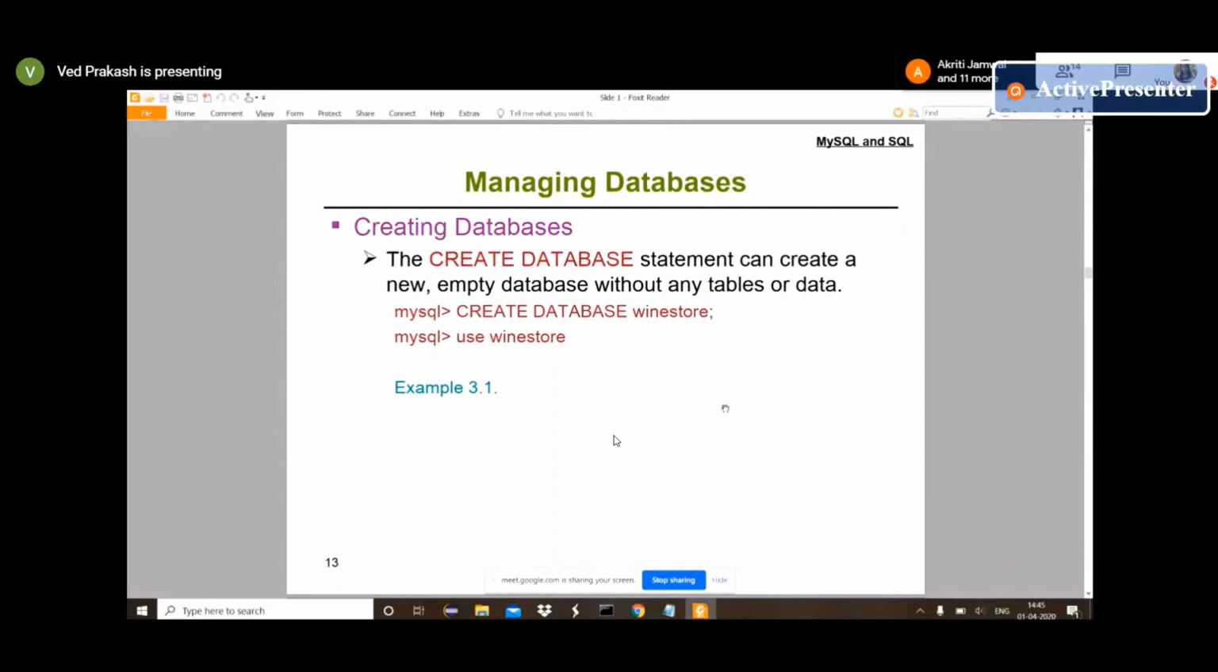So creating a database is very simple. You have to use the create command, create database, and after that whatever name you want to give to that database, you will provide that name. MySQL will create a database. Then if you want to use the database, you have to use the use keyword, and after that you have to provide the database name.